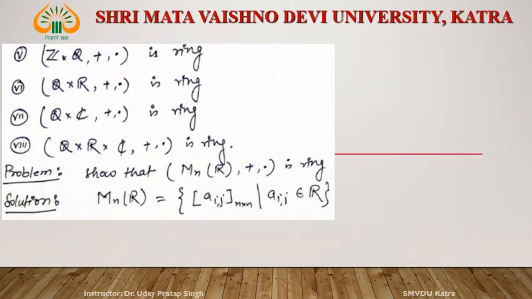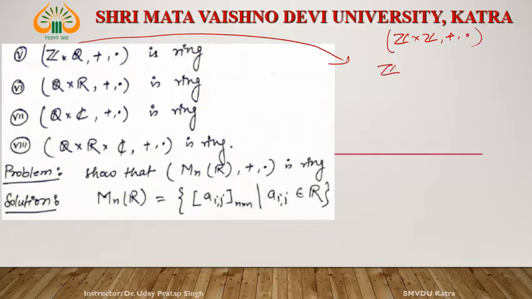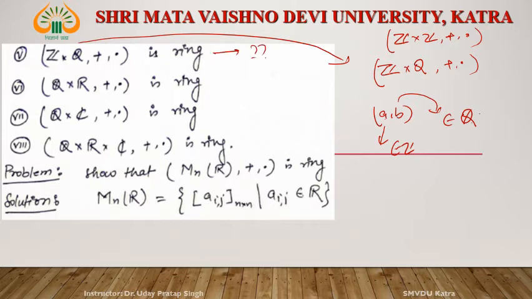Z cross Q, this one is something different. We proved it for Z cross Z with respect to plus and dot, and here we are talking about Z cross Q with plus and dot. Whenever we make an ordered pair (A, B), this A belongs to Z and this B belongs to Q, okay. Remember that A is an element from Z and B is an element from Q. Then for this Z cross Q, you have to prove it. Prove one result, and these three are similar to this one. Z cross Q with respect to plus and dot is a ring.